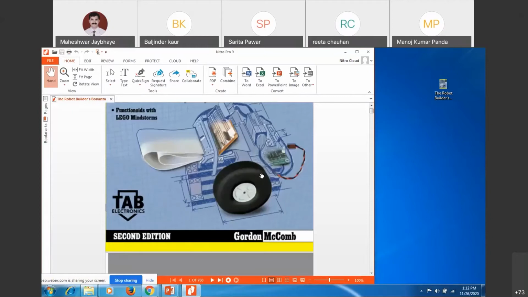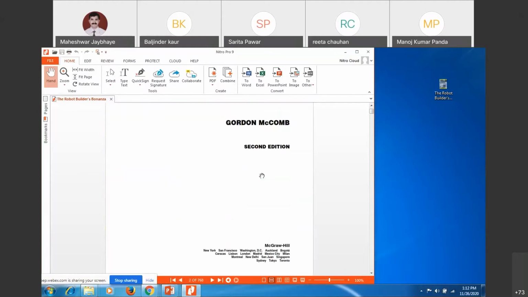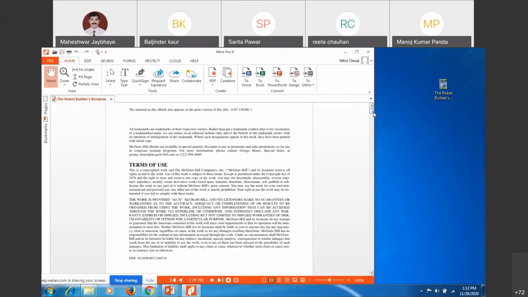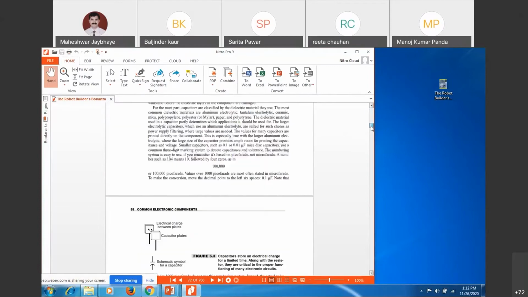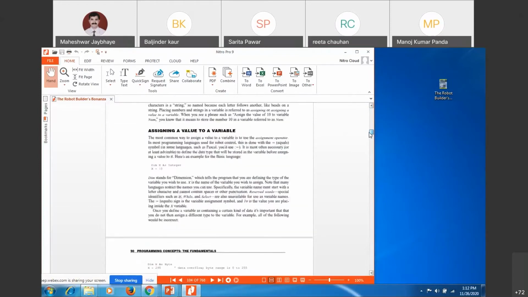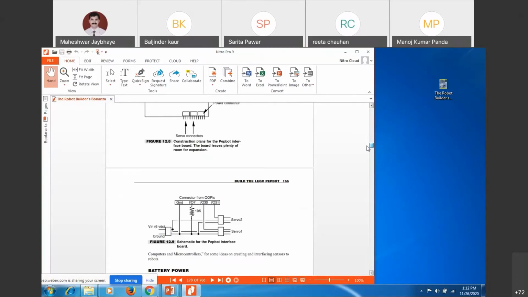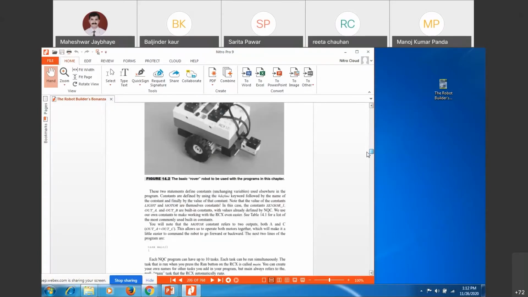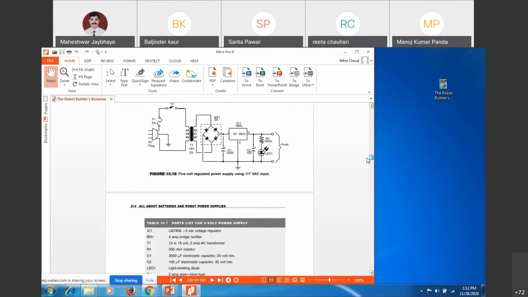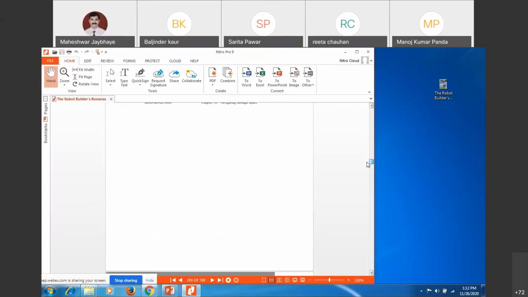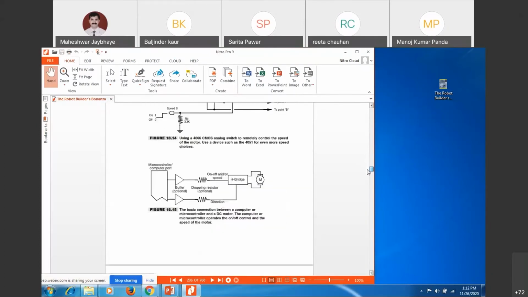For toy robotics and students from school, you can get such kinds of books related to different sensors, how they are mounted and how it is built. Small programming and such information is available: wheel selection, then different transformations.